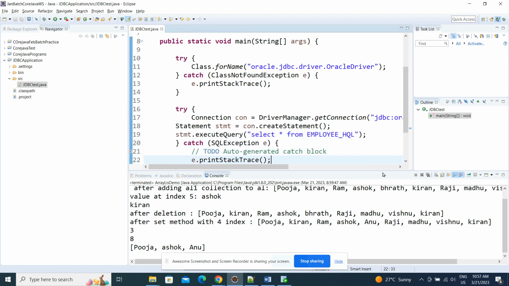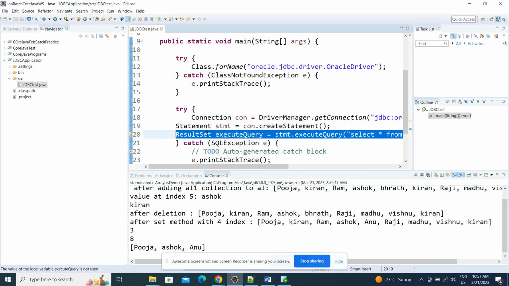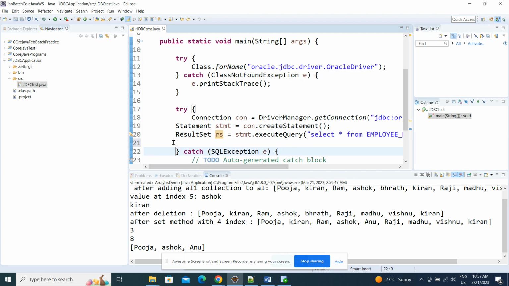Now after this, what we need to do? Once it is executing, it is going to return some data, guys. That data we need to store inside a result set object. It is going to return a result set object. So with the result set object, we need to get this data. We need to iterate it from the result set. Okay, now let's iterate it.